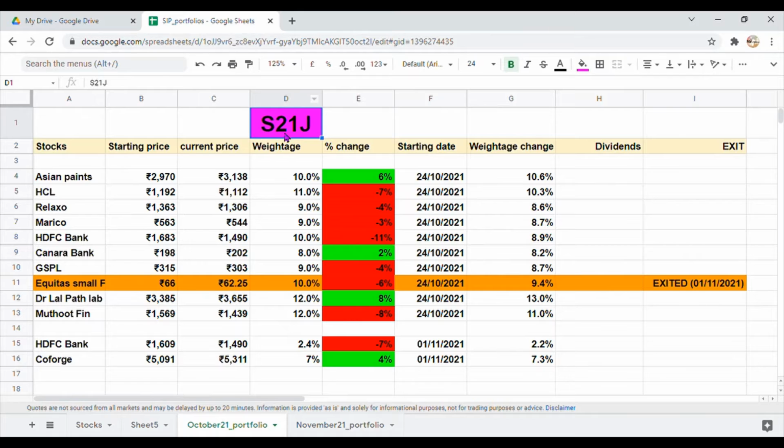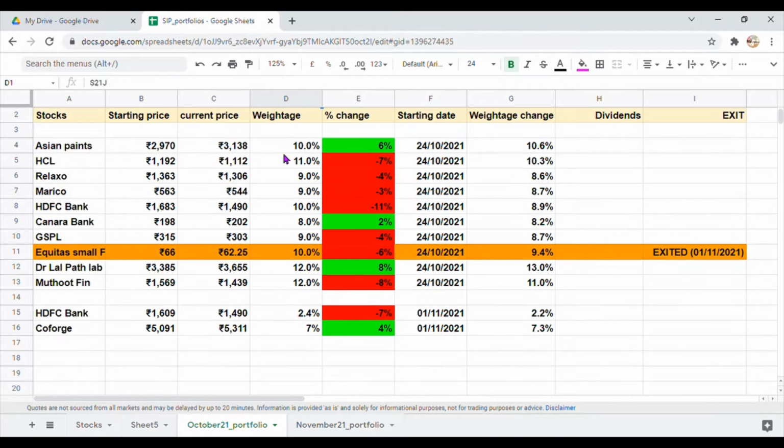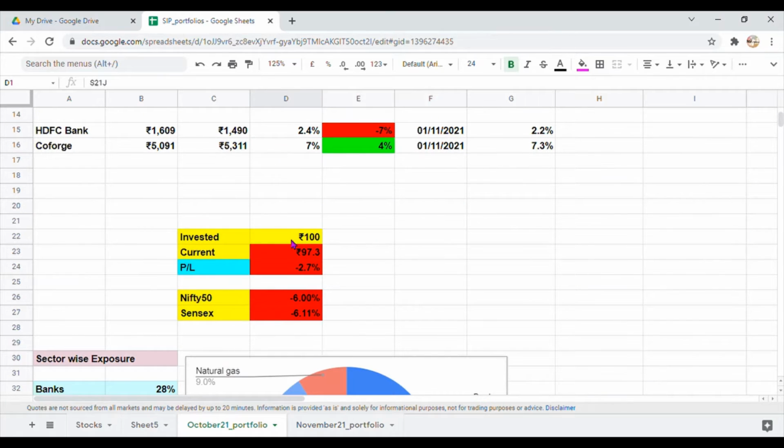First let's see the safe player portfolio, that is S21J. S means safe player, 21 means year 2021 and J means the month of October. So the name of this October series safe player portfolio is S21J. The overall portfolio is down by 2.7%, which means 100 rupees invested in this portfolio would be around 97.3 rupees right now.